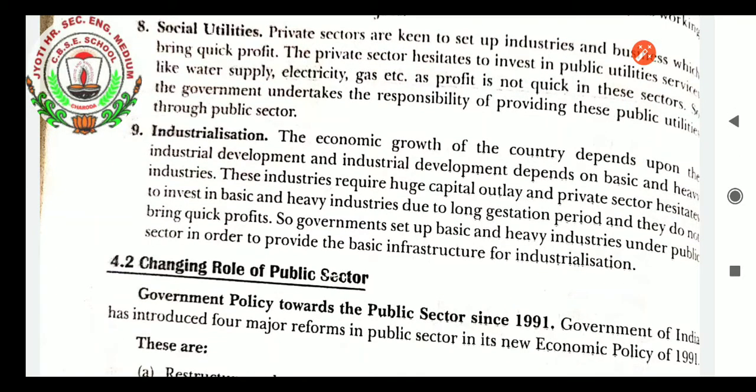When we talk about industrialization, the economic growth of the country depends upon industrial development, and industrial development depends upon the basic and heavy industries. These industries require huge capital outlay, and the private sector hesitates to invest in basic and heavy industries due to the long gestation period, and they do not bring quick profits. So the government set up the basic and heavy industries under the public sector in order to provide the basic infrastructure